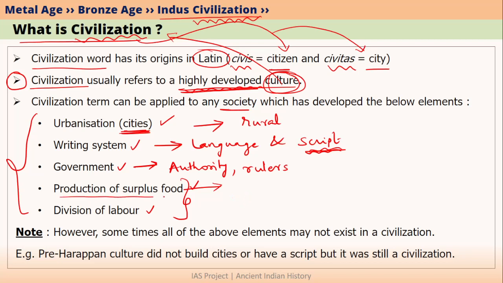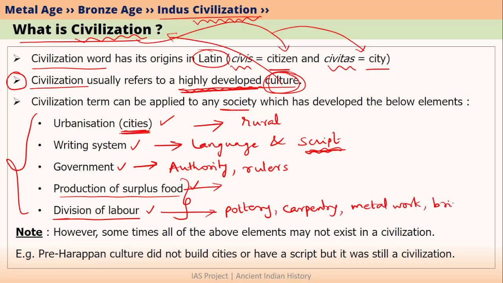The production of surplus food in a society means that only some people will practice agriculture. And those few people will grow food grains for all the remaining people also. So whoever the remaining people are, they need not do agriculture anymore. Then what will those people do? They will divide labor such that they will be involved in other occupations. For example, some people will practice pottery. Some others may practice carpentry. Or they may do activities like metal work or brick making and other activities. So basically all these are possible only because there is surplus food within the society.